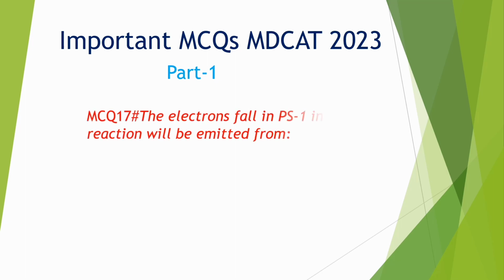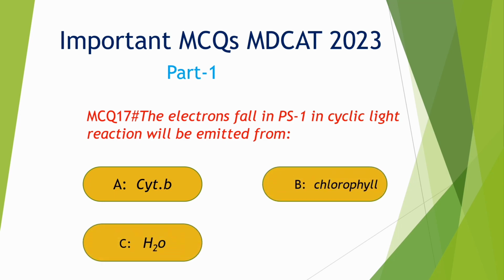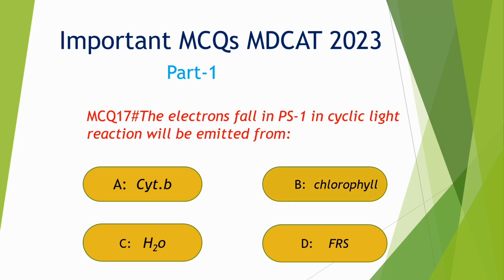MCQs number 17. The electron fall in photosystem 1 in cyclic light reaction will be emitted from option A. Cytochrome, B. Chlorophyll, C. H2O, D. FRS. Correct option is B. Chlorophyll.